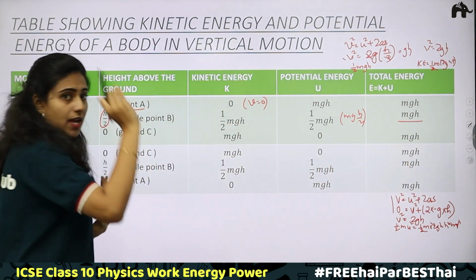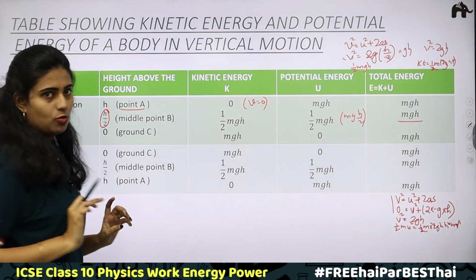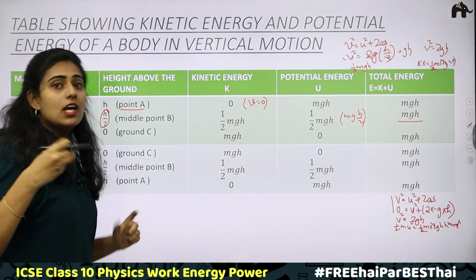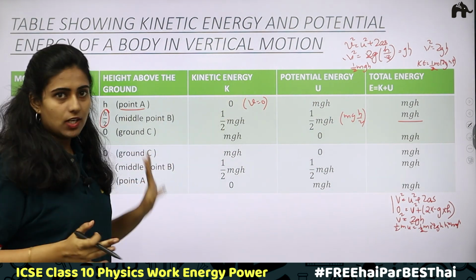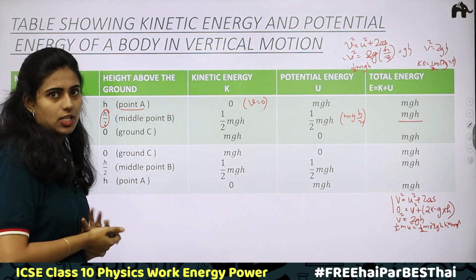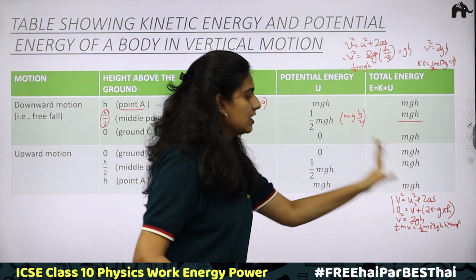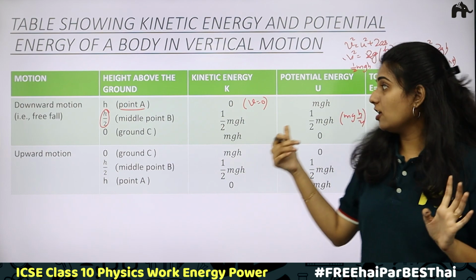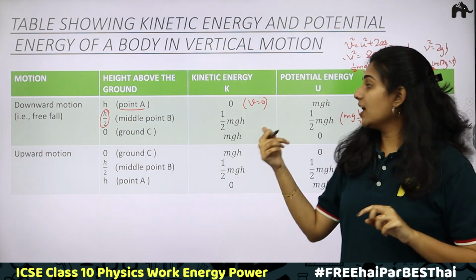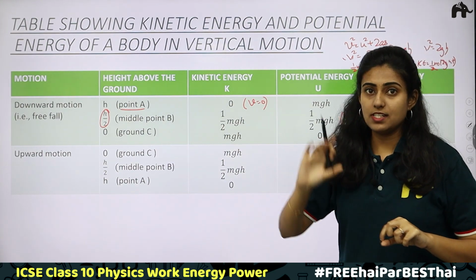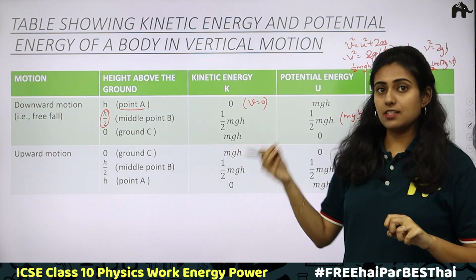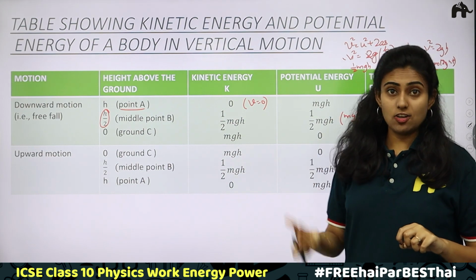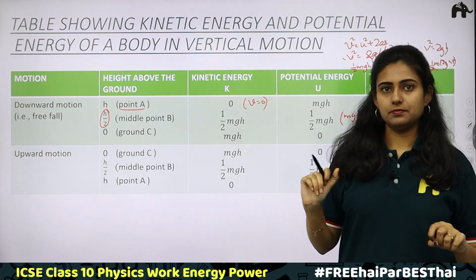Now, at the maximum height, at point A, what happens to kinetic energy? Kinetic energy will become 0. Velocity is 0. What about potential energy? Maximum height, maximum potential energy, which is mgh. Total energy will be mgh. Clear? Understood this? Here in all these cases, velocity we are writing in terms of height. v square is equal to u square plus 2as.